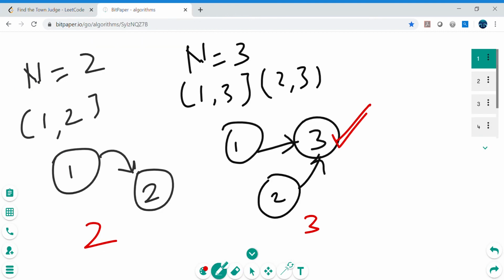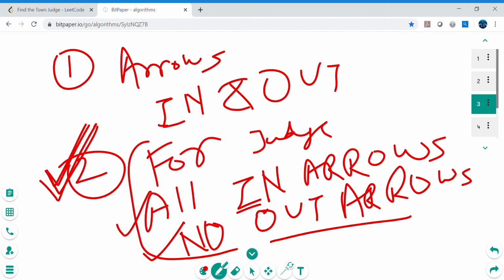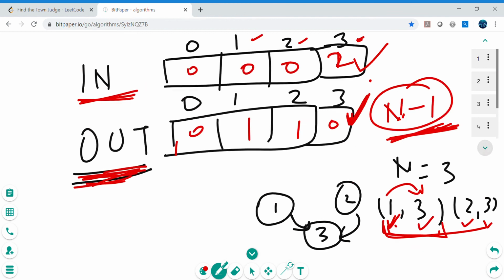If we are able to make these diagrams and conclude the conditions given in the problem, then I think it is fairly easy. And an important point here is that if 1 is trusting 3, then 1 has the outgoing arrow and 3 will have the incoming arrow. So this is also the important point for incrementing these arrays of the arrows, right? So hopefully this is useful.